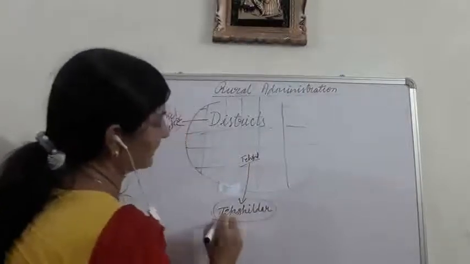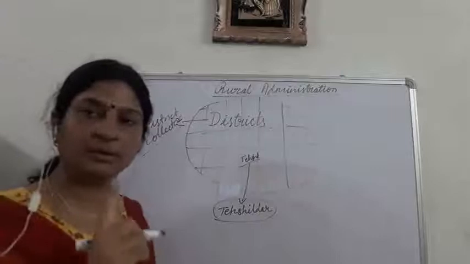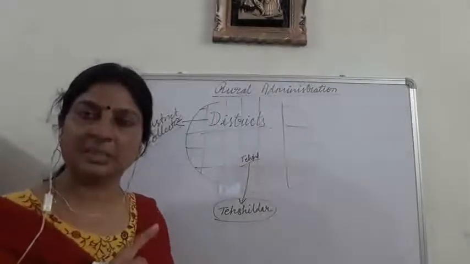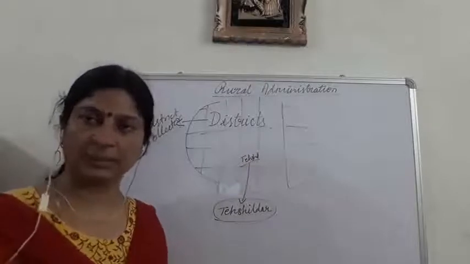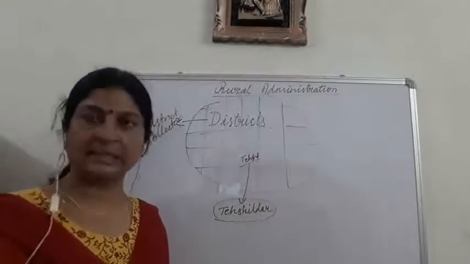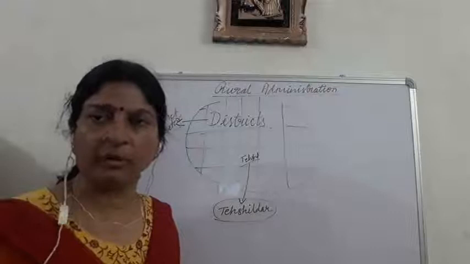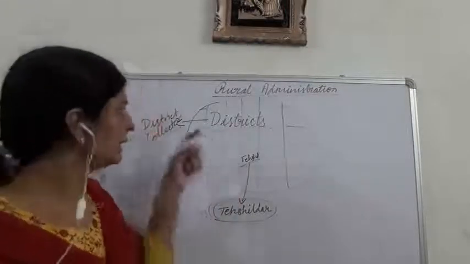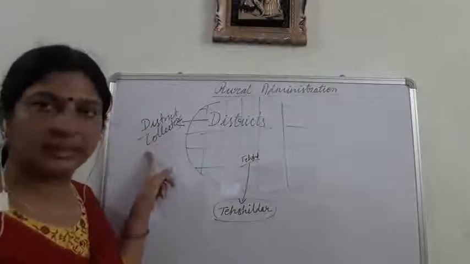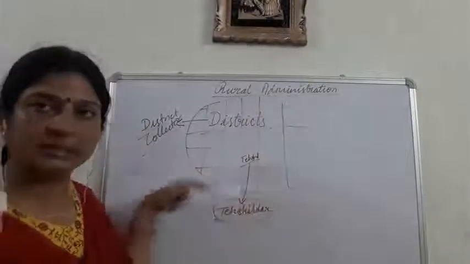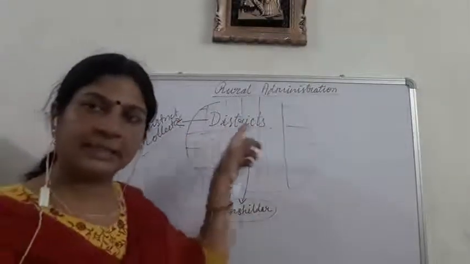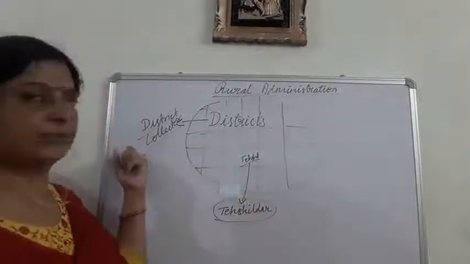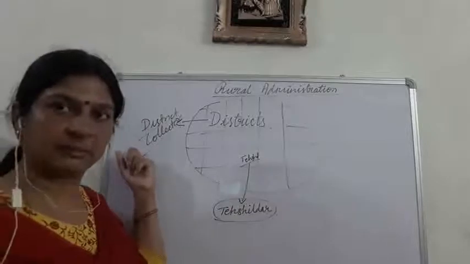So each tehsil has one revenue officer, known as tehsildar. This tehsildar is responsible for his tehsil only, and the district collector is responsible for the whole district. So all the tehsildars work under the supervision of the district collector. Getting it?